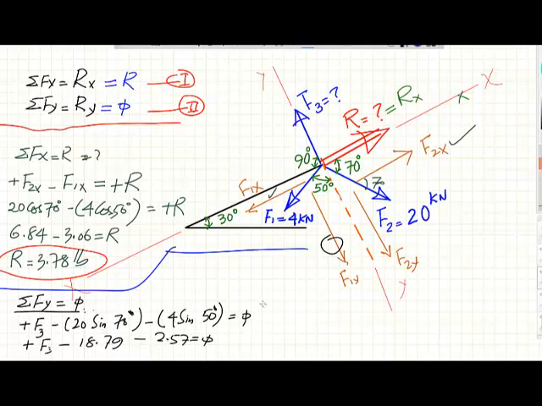So now F3 is equal to 21.36 pound, and that is the final answer for the question. So we have the value for R and the value for F3 calculated.